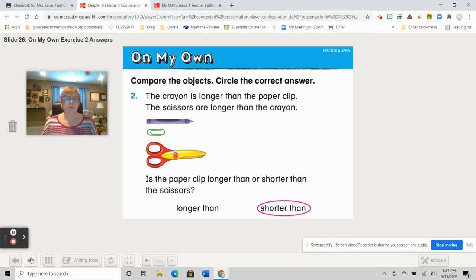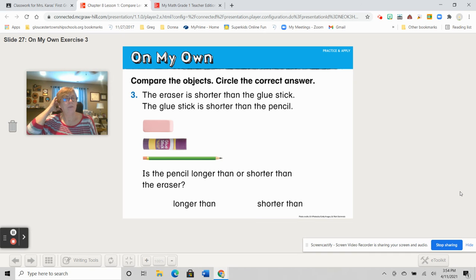Okay. All right. The eraser is shorter than the glue stick. The glue stick is shorter than the pencil. Is the pencil longer than or shorter than the eraser? Pause it and come back to check. Yes, the pencil is longer than the eraser.